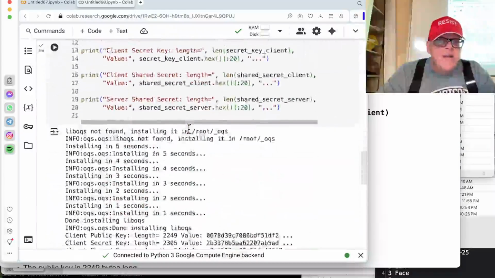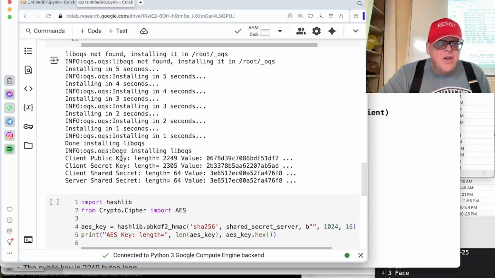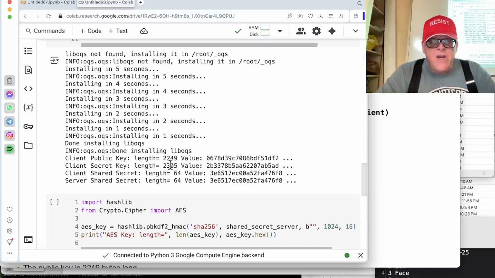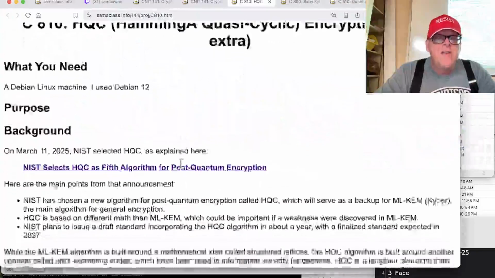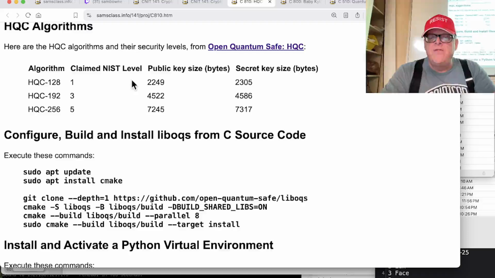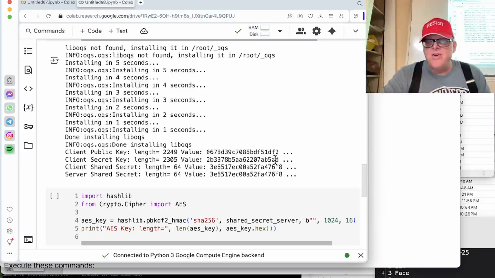And so that should be here. You'll see, run that. And so here it is. It installs something. It takes a few seconds, but there you go. It finishes. And so the public key is length of 2249, and the secret key is 2305. Remember those numbers, 2249 and 2305. If you go back here and look, that's what they should be, 2249 and 2305. That's the expected value for this version of the algorithm. So that's good. And here's the first 20 characters of it in hex.